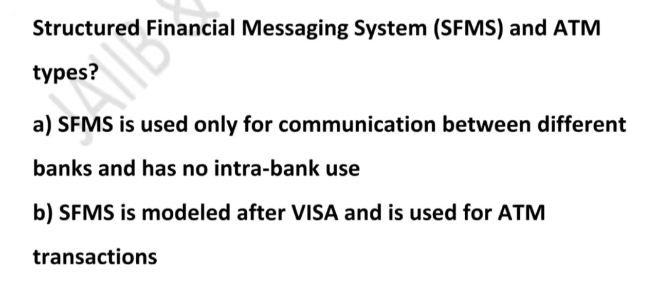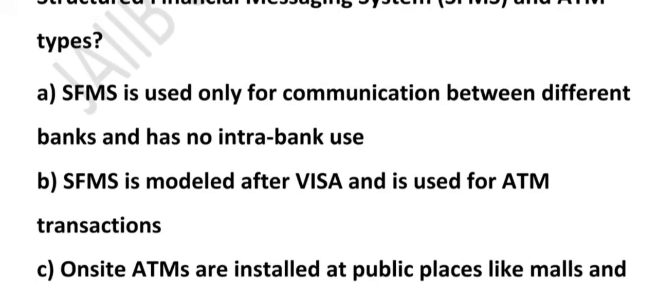First of all, let's see option A. Option A is wrong. Why? Because SFMS is not just for messages between banks. It also works inside a bank. For example, imagine SBI has branches all over India. If the head office wants to send a secure financing message to one of its branches, it can use SFMS. So it is used for intra-bank as well as interbank communication. So saying only for communication between different banks is wrong.